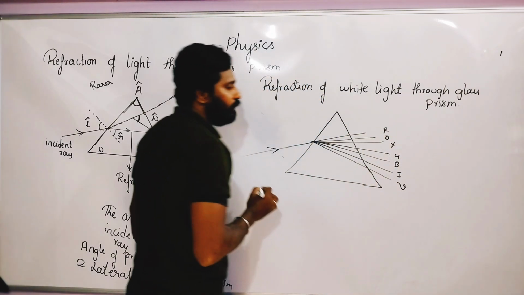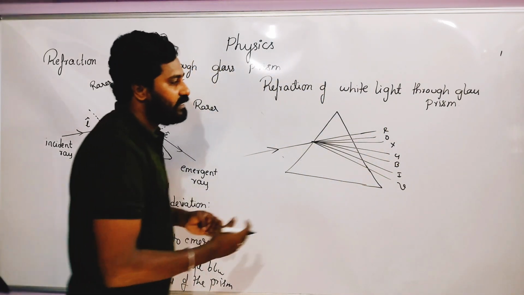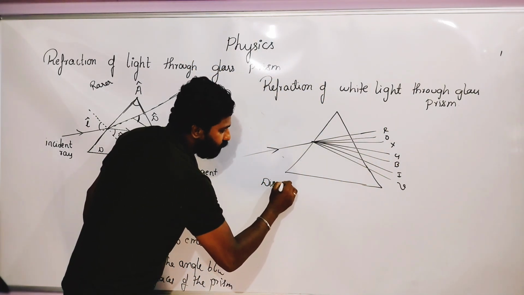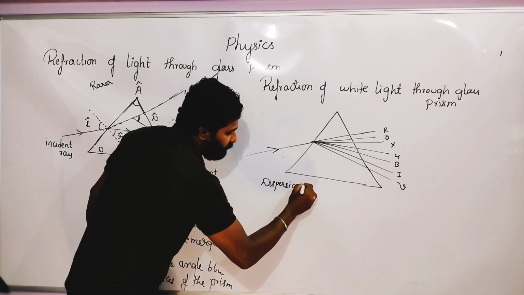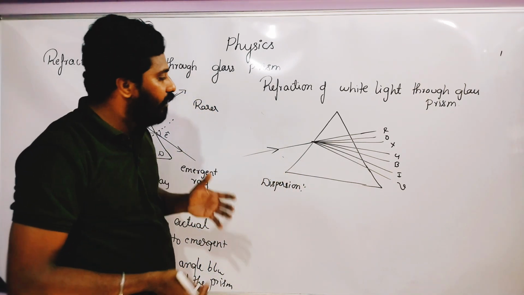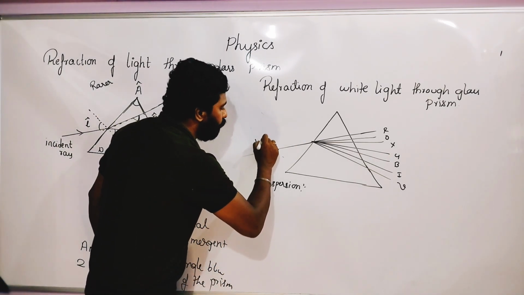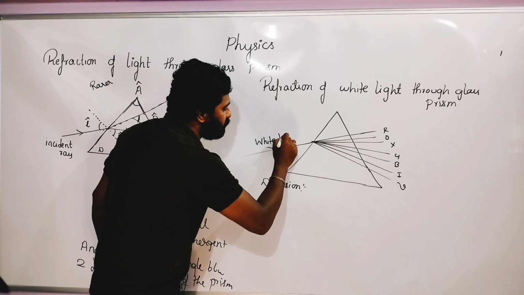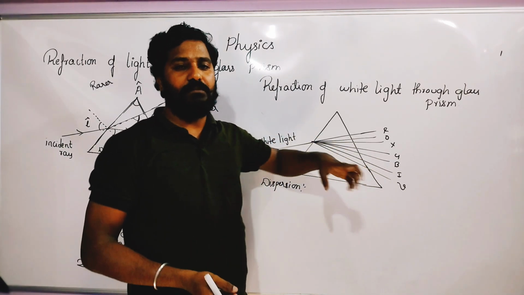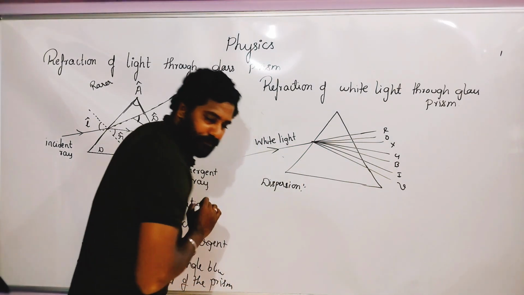So it is going to split up into 7 colors. This process we call dispersion. What did I do? I allowed the white light to pass through the prism, and it splits up into the 7 colors. So this is called dispersion.